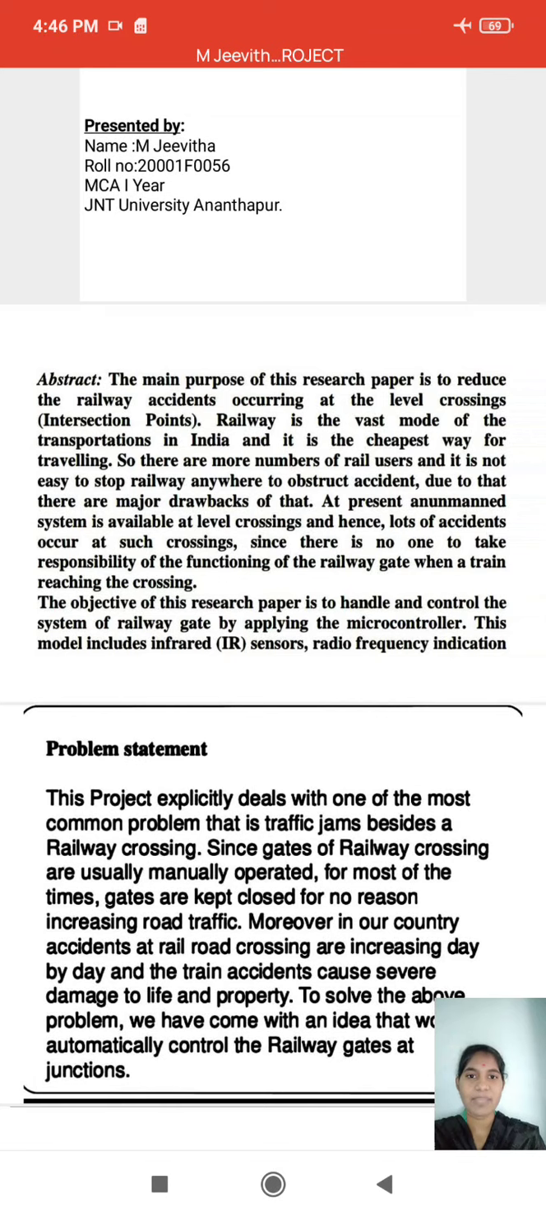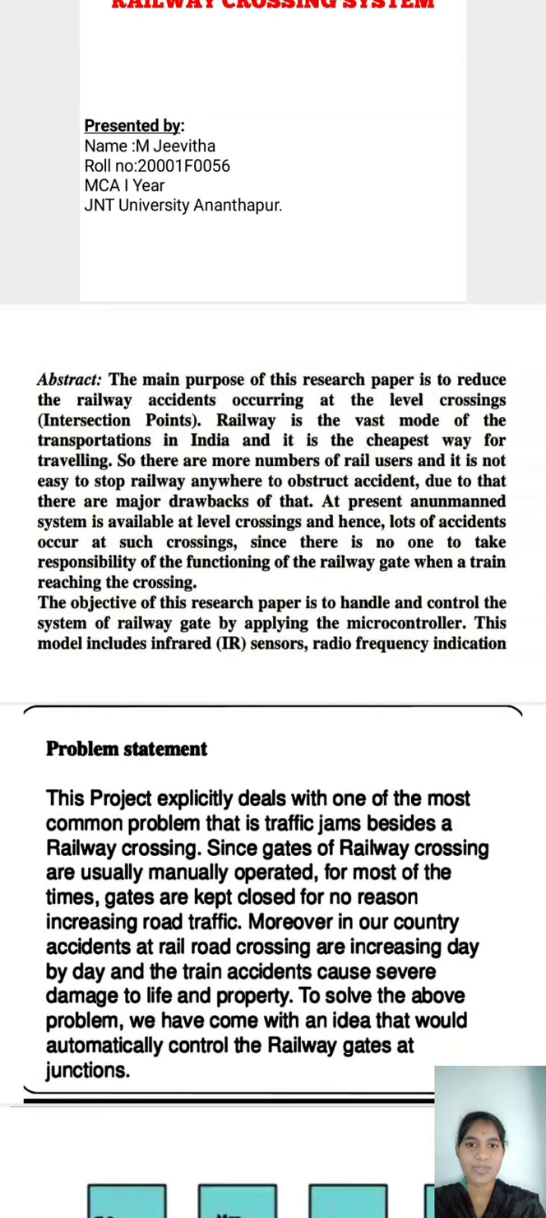Abstract. The main purpose of the project is to reduce the railway accidents occurring at level crossings. Railway is the vast mode of transportation in India. It is a cheap way of traveling. So there are many railway users, and it is not easy to stop a train anywhere to avoid an accident. Due to this, there are major drawbacks.